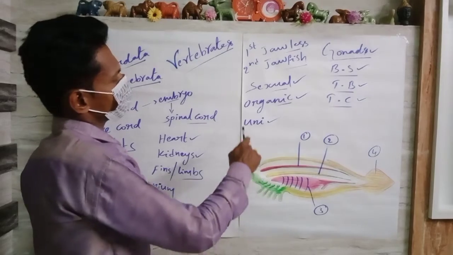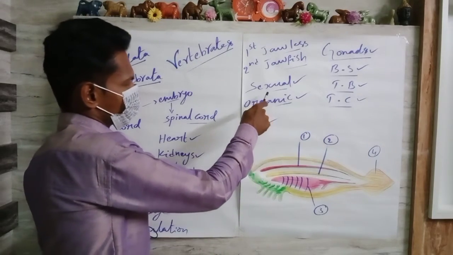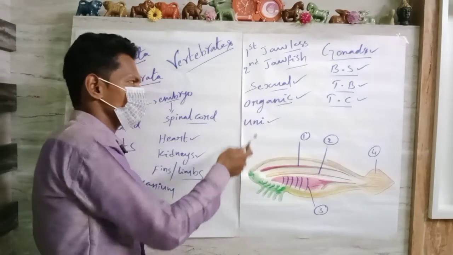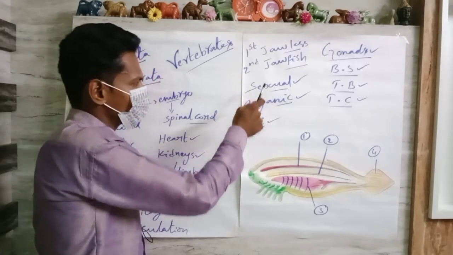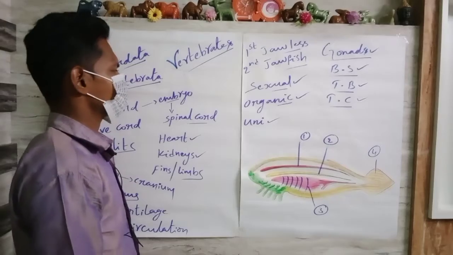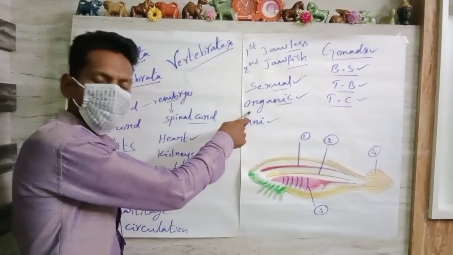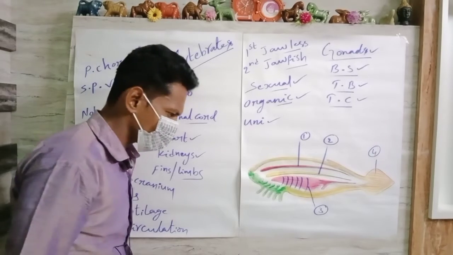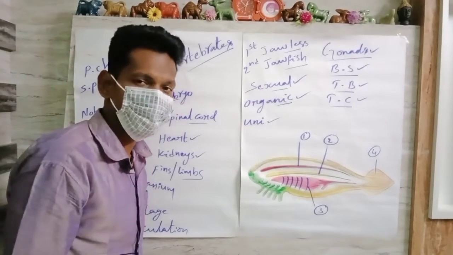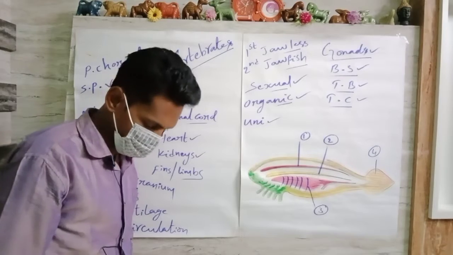Here we can observe sexual dimorphism, in the sense that reproduction takes place through the sexual method. These organisms feed on different types of organic material, whether by holozoic nutrition, saprophytic nutrition, symbiotic nutrition, or parasitic nutrition, whatever it may be.